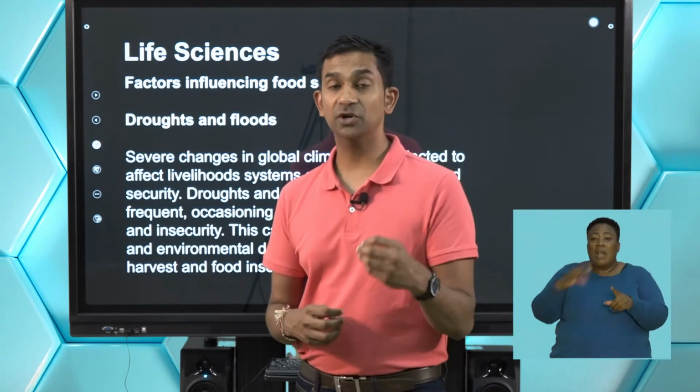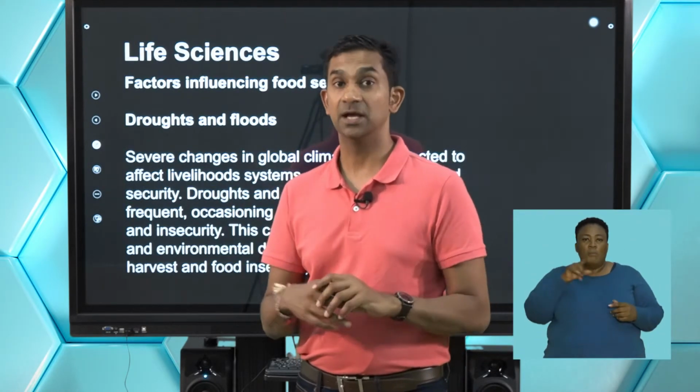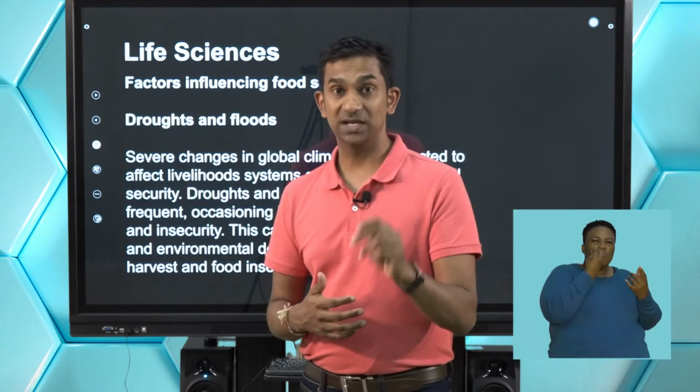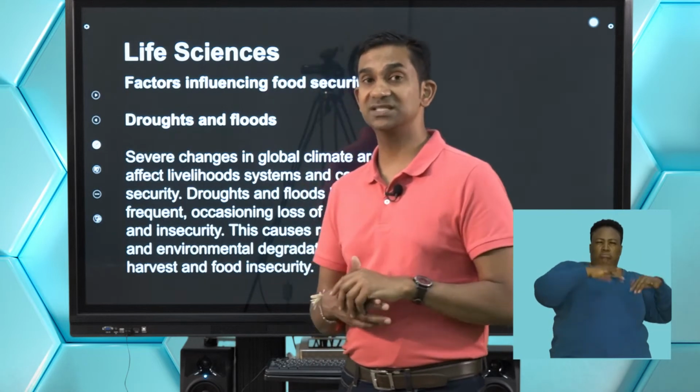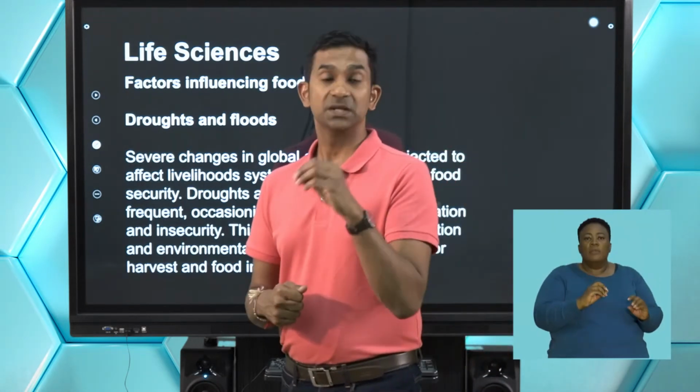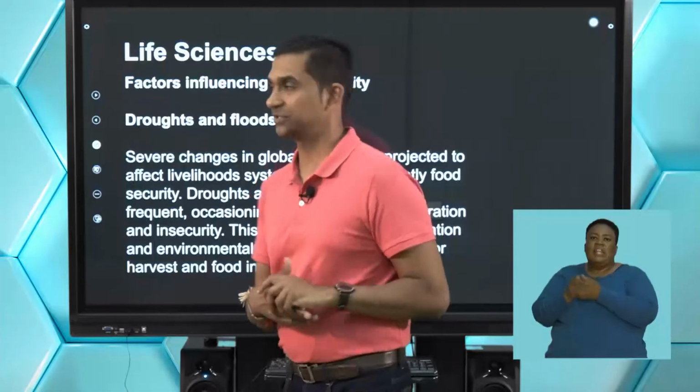So globally, we've got to look at how the cost of food is increasing because of drought as well as floods. Again, link that to climate change. So let's get straight into this and unpack other factors that affect global food security.